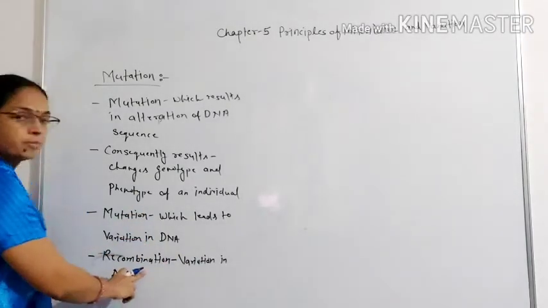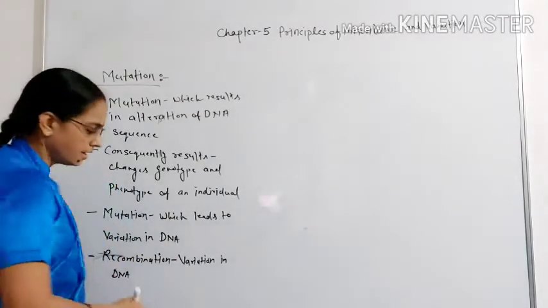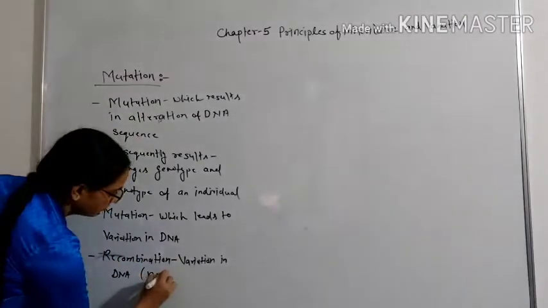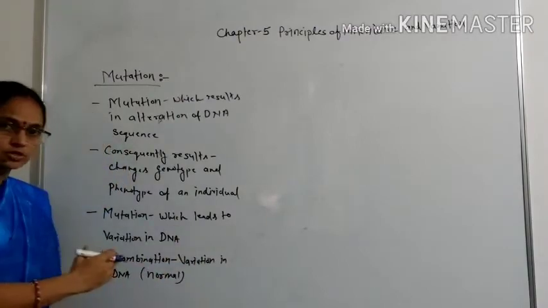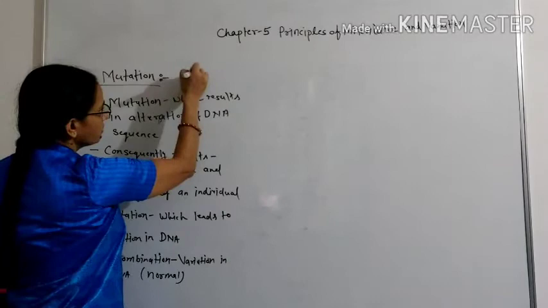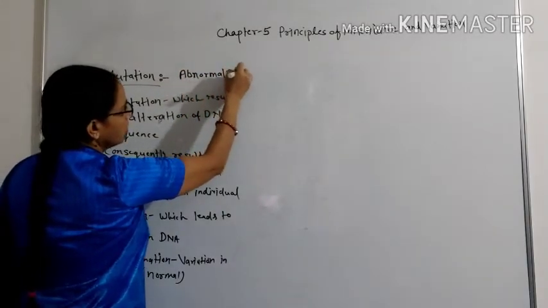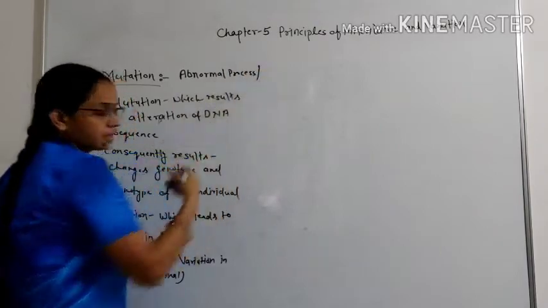Recombination is the normal process which leads to variation in DNA, but mutation is an abnormal process and it's a permanent change.